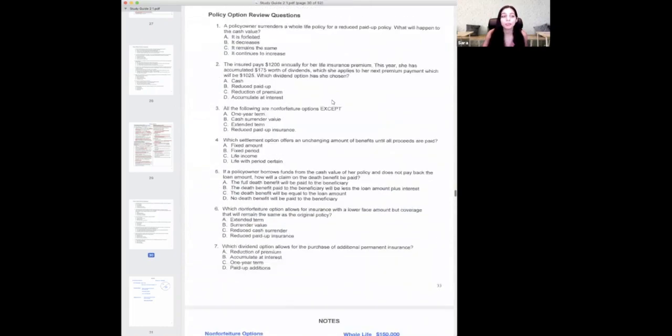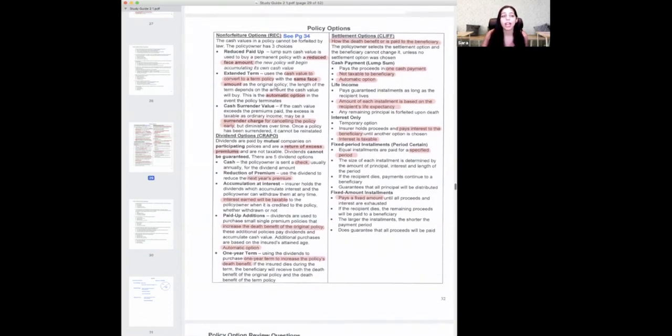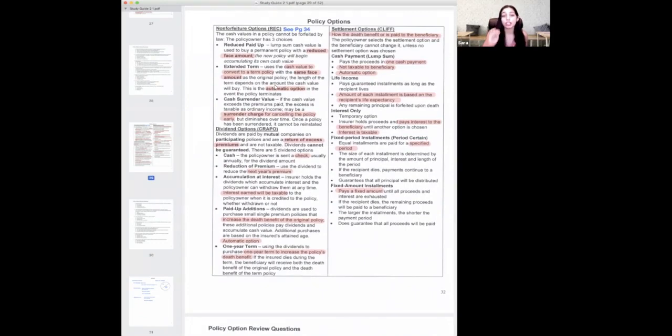Going back up to the page, like I said, we went over reduced paid up, extended term, and cash surrender. Now, let's say you didn't choose one of the three. Automatically, the company will give you the extended term option if you did not choose one of the three options. That's the one they're going to give you automatically.